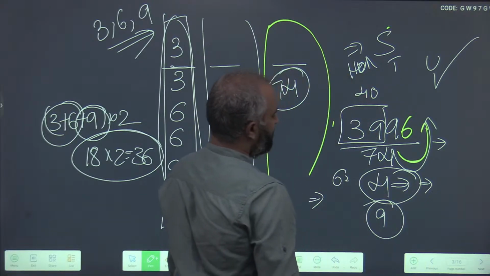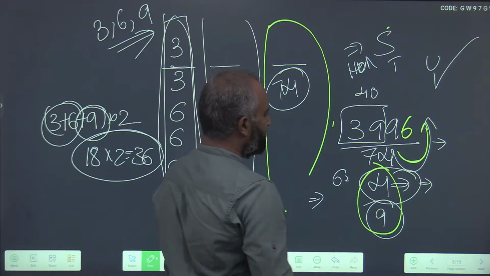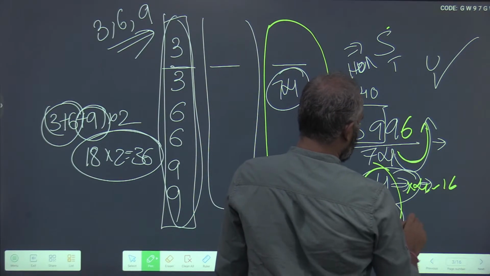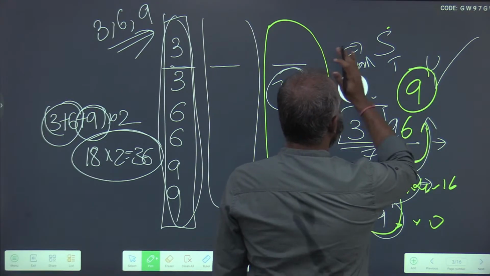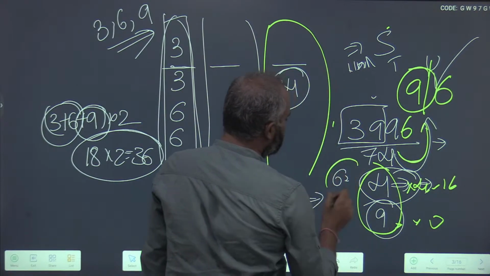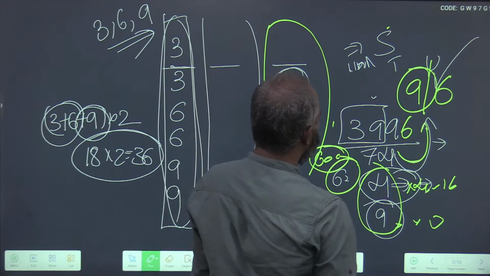Okay, 4 and 9 both will result in a 6. 4 4s are 16 and 4 9s are 36. That means if it is divisible, the unit digit has to be either 9 or a 6, and it has to be in the vicinity of the 60s.